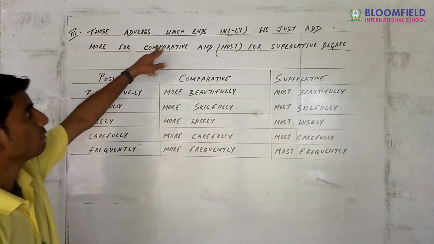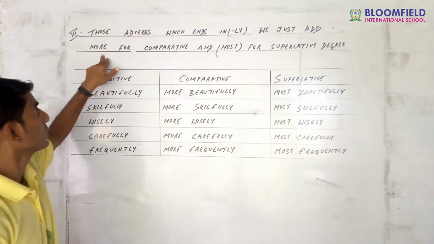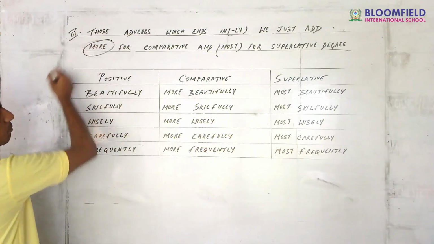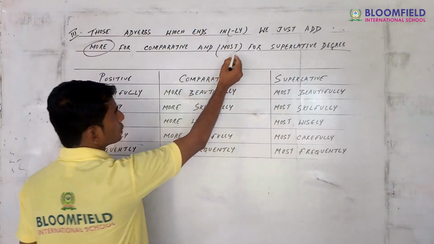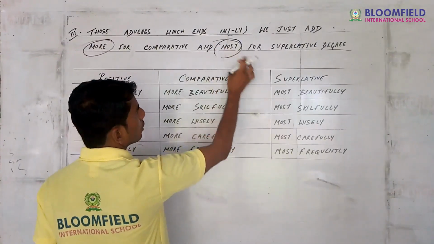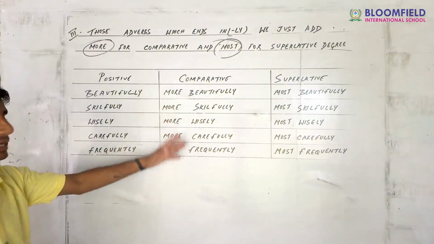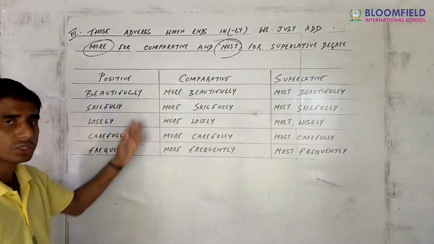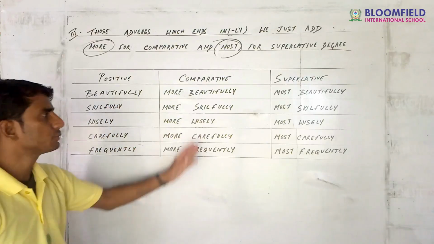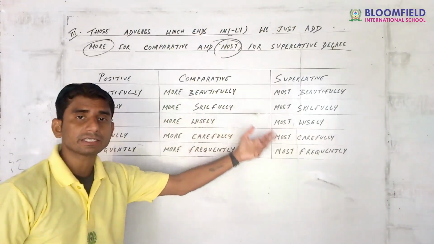So those adverbs which end in ly, we just add more for comparative and most for superlative degree. It's easy. For those adverbs which end with ly, we have to add more for comparative, and for superlative most.